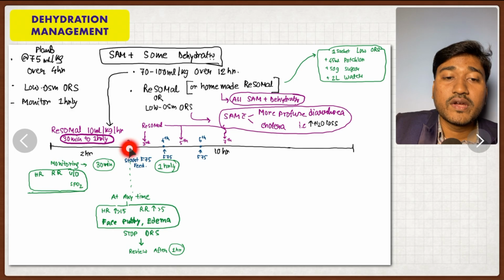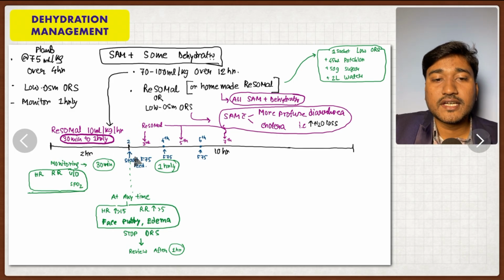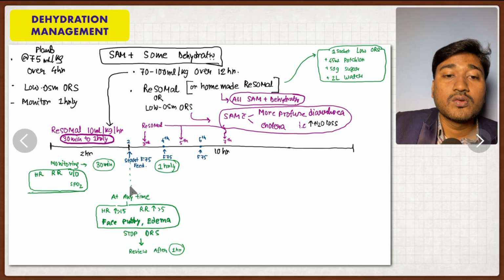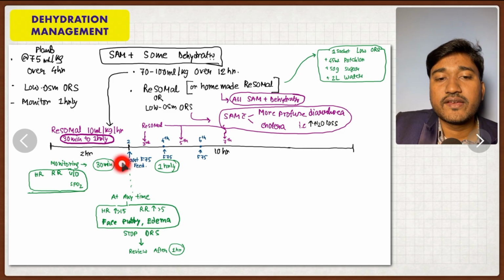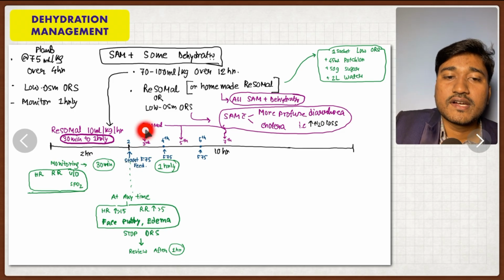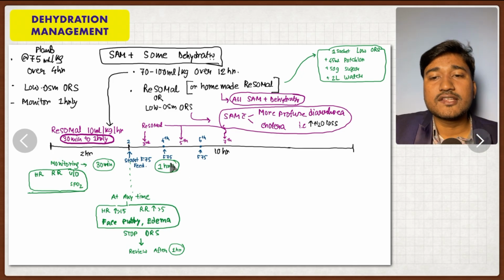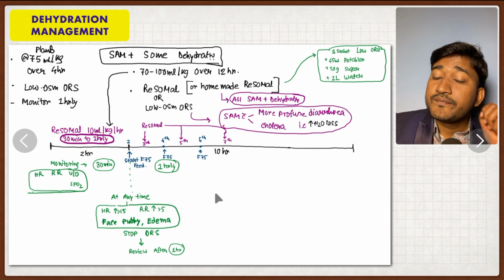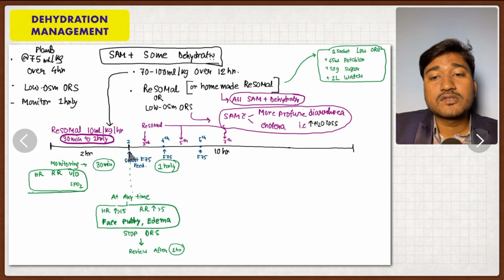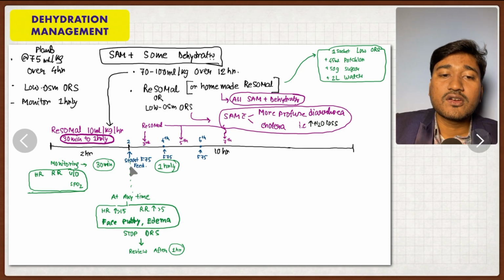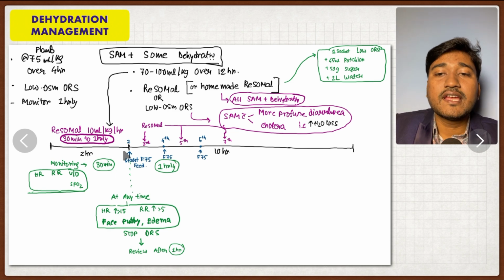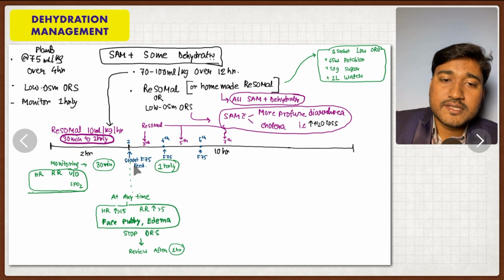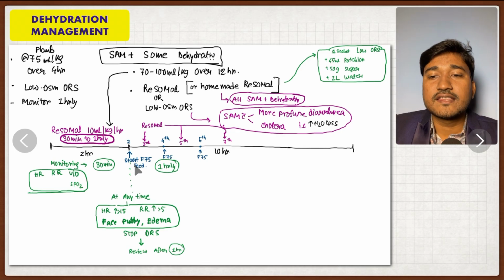And remember, when it is hour 2, that is when the clock ticks 2 hours, you have to start the F75 feed. And in the 3rd hour, Resomal, 4th hour F75, 5th hour Resomal. That is a 2 hour interval. Resomal should be continued after 2 hours, and 2 hourly feeding should also be given. That is the reason every hour you should be giving either F75 or Resomal. That is what you will continue.